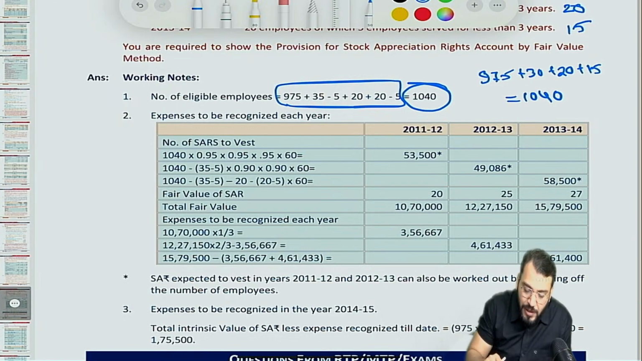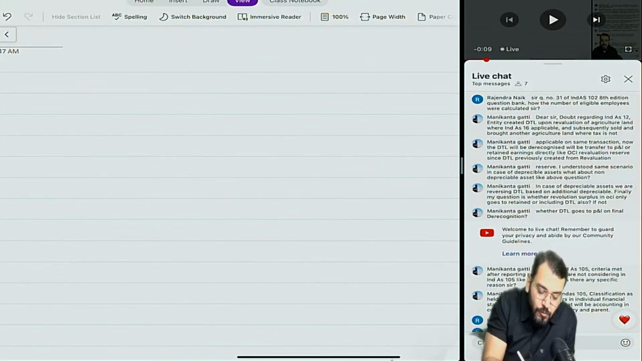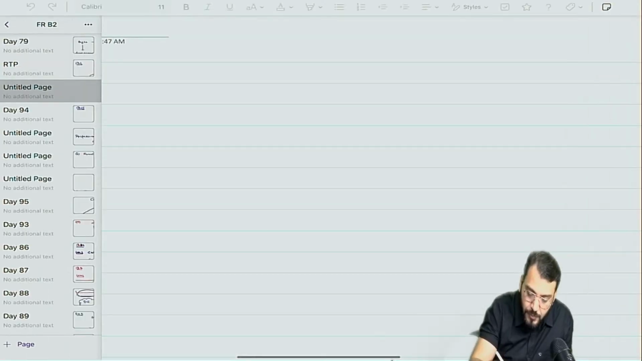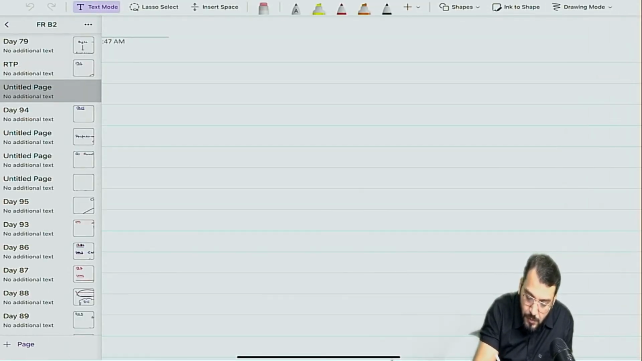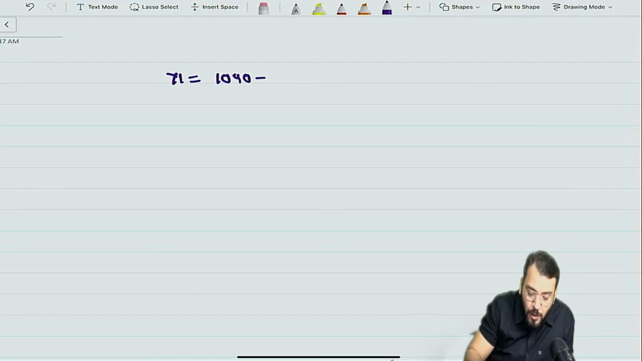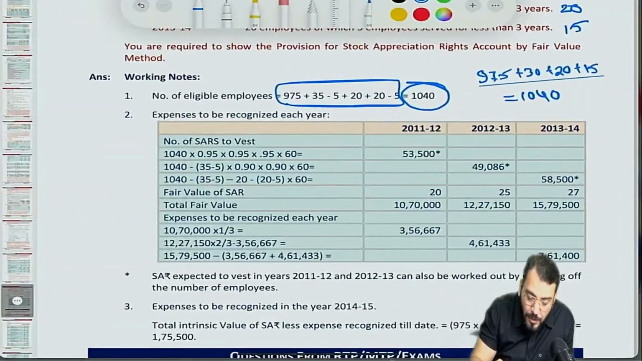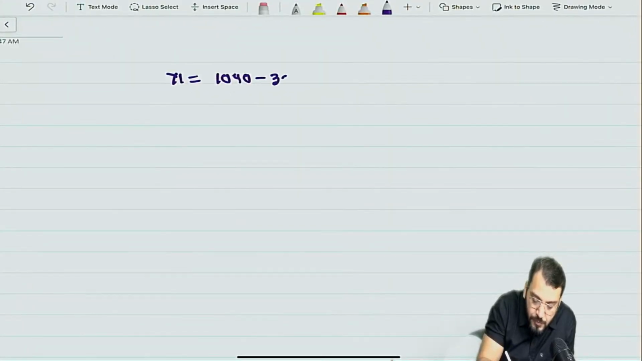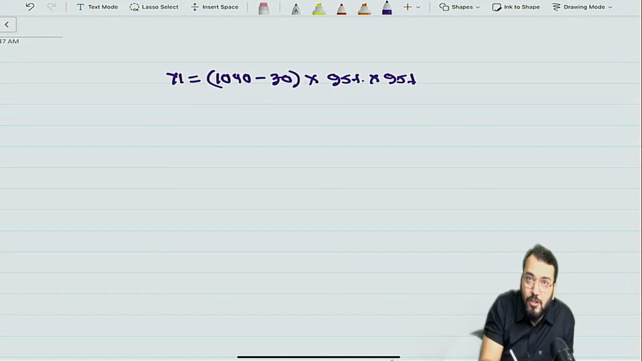So for year 1, what is the number of employees? What number of employees will come? You only say. So for year 1 it will be what? 1040 minus how many employees left? How many employees left in the first year? It is 30 employees. You will do minus 30. And what is the attrition rate? 5%. So you will do 95% into 95%. This will be the year 1 number of employees who are expected to vest the option.